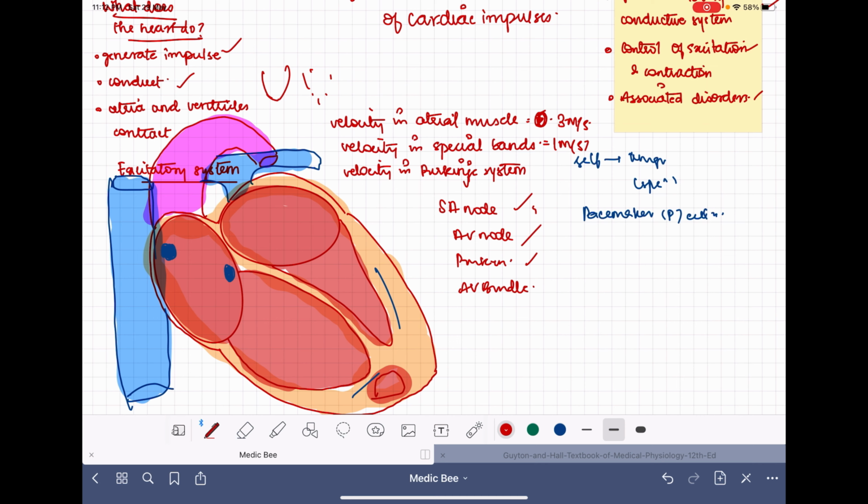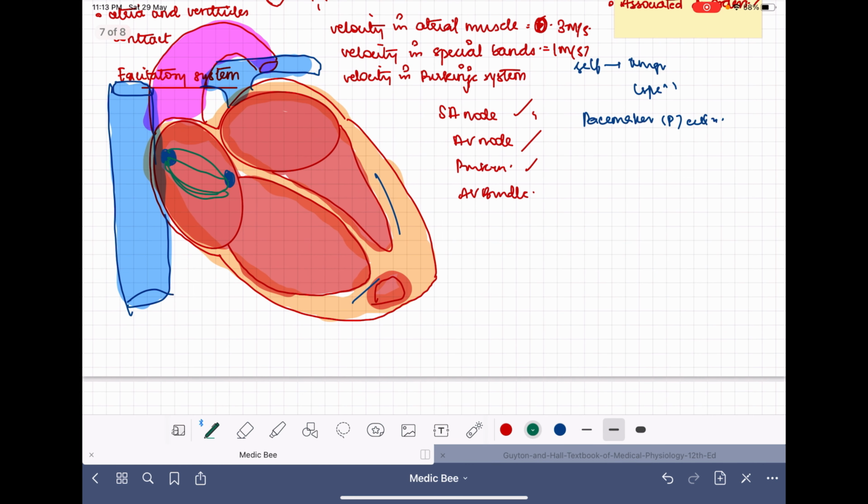So there are 3 internodal bands present between the SA node and the AV node: the anterior, posterior, and the middle one. Apart from the internodal bands, it also has bands called the Bachmann's band.